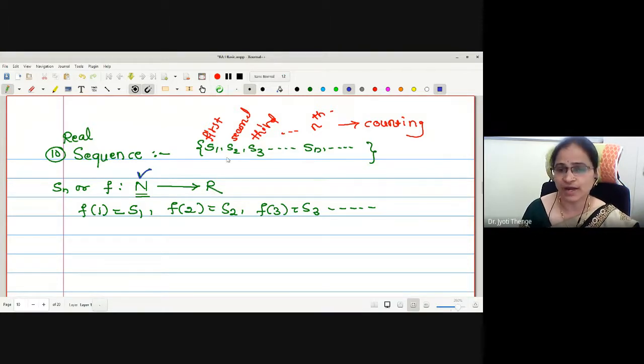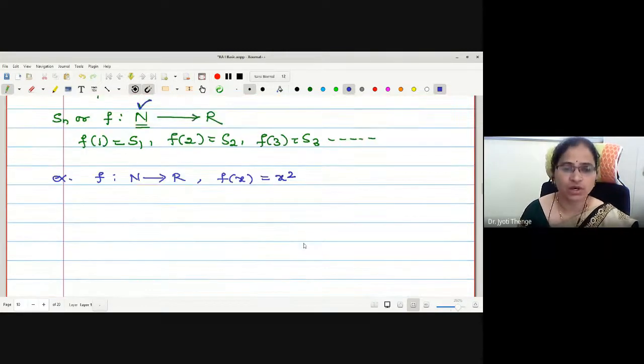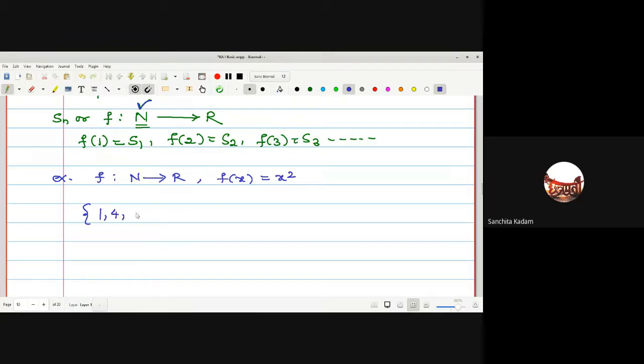Though the values are different. For example, say, if I am defining the function from N to R by f of x equal to x square, say. Okay. Then what are the elements? What is the range set? For f1, what is the image of 1 under this? 1. What is the image of 2 under this? 4. 3, 9. 16. 25 and so on.